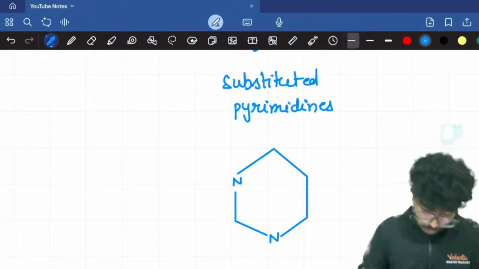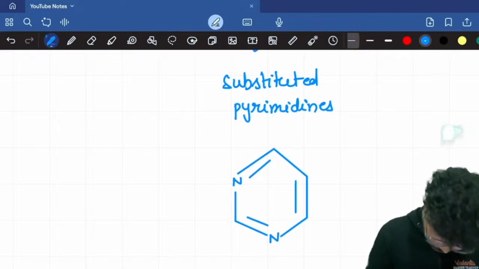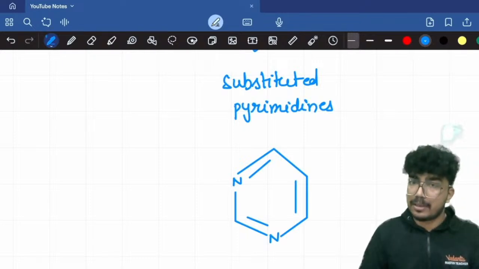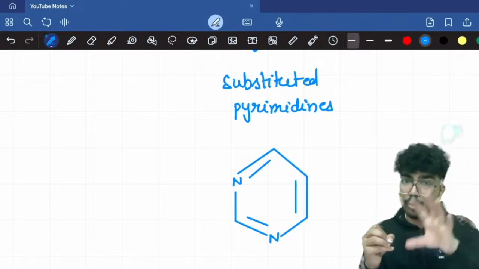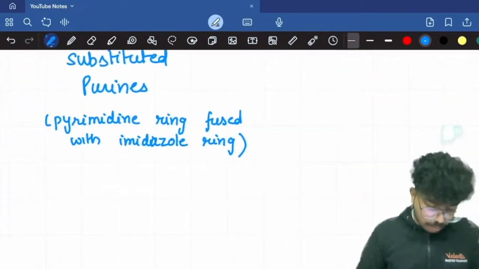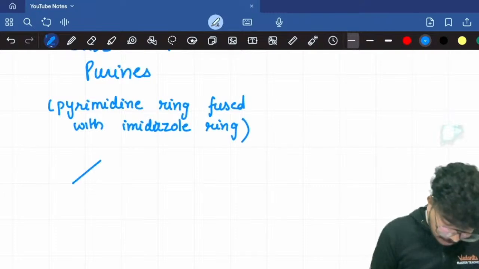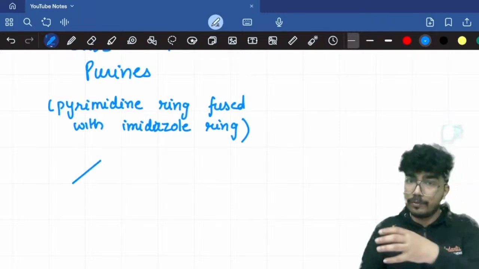So here you have nitrogen, and then I'll complete this and draw the double bonds. So this is the pyrimidine ring. Substituted pyrimidine means you will have substitution over the ring. Then I'll draw the purine ring: the pyrimidine ring fused with the imidazole ring.